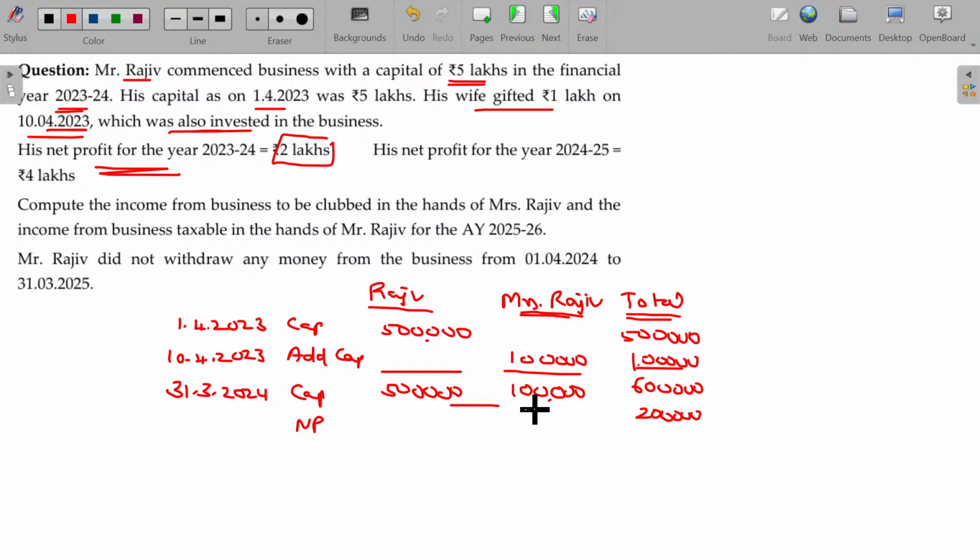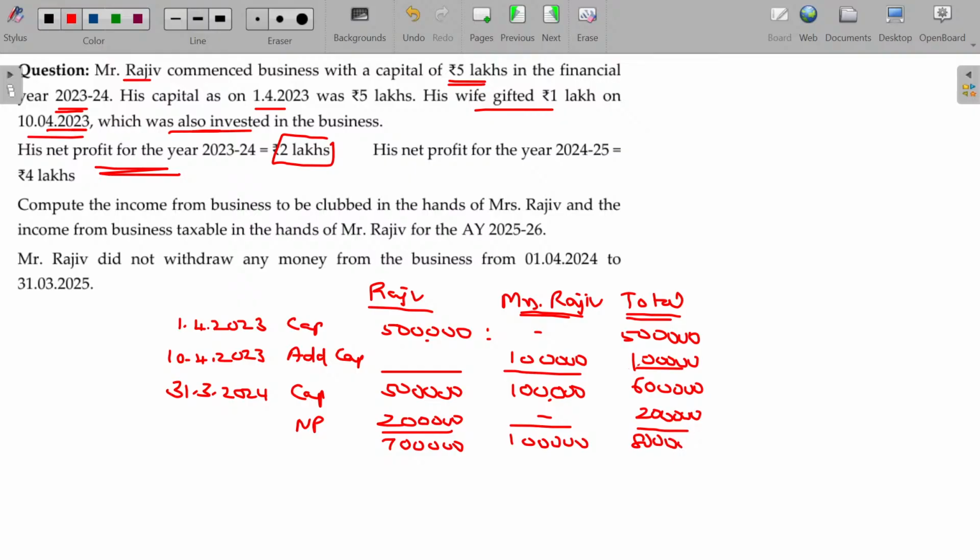But one extra point. The capital balance of Raju and Mrs. Raju as on the first day of the previous year will be the ratio. What's the first date? 5 lakhs and dash. Nothing requires to be clubbed, directly addable only in Raju's capital. Thereafter, the capital being 7 lakhs, 1 lakh, and 8 lakhs.